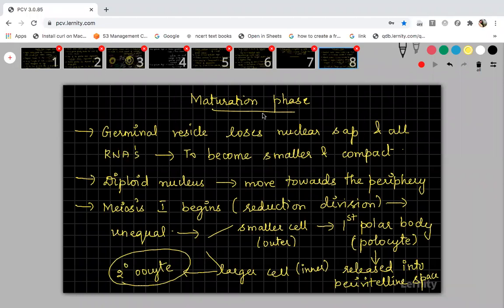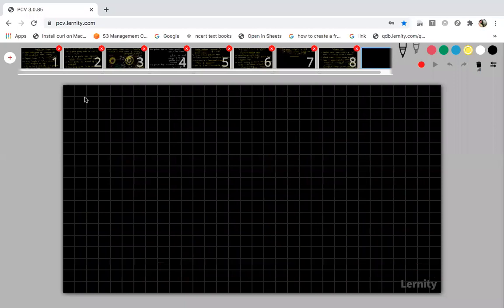Okay, the primary oocyte will undergo meiosis 1 and form unequal cells. One will be the smaller cell present in the outer region, that is the polar body, which is sterile, and it will be released into the perivitelline space because it has no function. And the larger cell present in the inner region is called the secondary oocyte. Now this secondary oocyte has all the reserve food material.